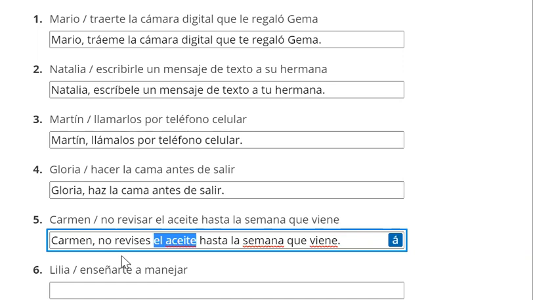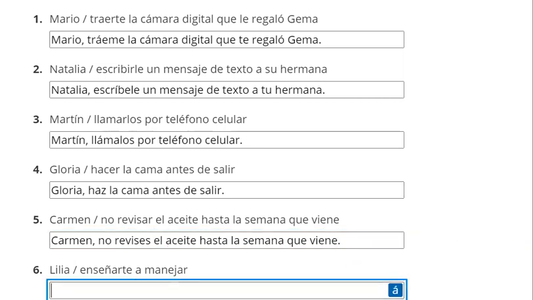But if this were affirmative, then it would be "revisa," our verb with an A at the end, or it would just be the third person singular form. Let me go ahead and write that. Revisa, and then we'd add "lo," which would have to be attached to it. Revisa, right here, that syllable is stressed, the second to last syllable. Now, if I add the "lo" to it, the stressed syllable is now the third from last syllable. So I would need an accent mark. Again, not part of the assignment, just a little bit extra.